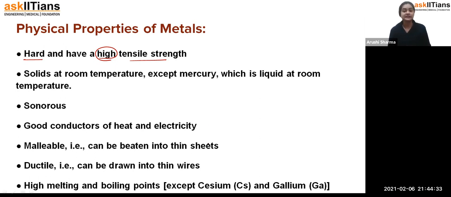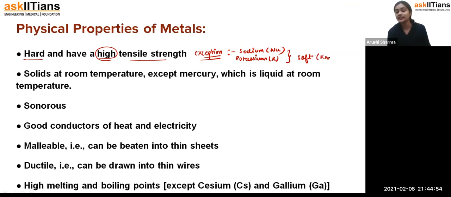But students, we have some exceptions here. The exception is that there are some metals, sodium, that is Na, and potassium, that is represented by capital K. These two are metals which are soft in nature. They are so soft that you can cut them with the help of a knife. So that is the exception, students: all of the metals are very hard in nature and have high tensile strength, but there are some metals like sodium and potassium which are soft in nature, and you can cut them with the help of a knife.